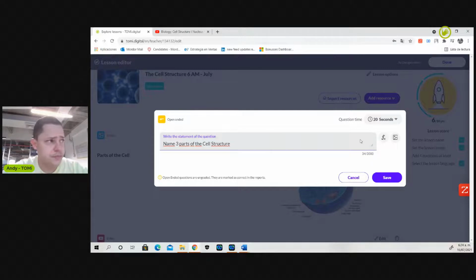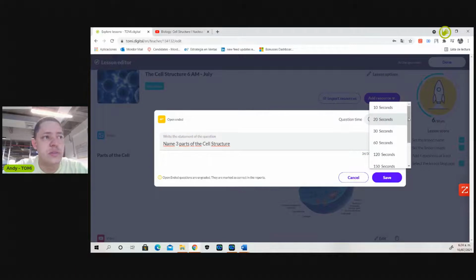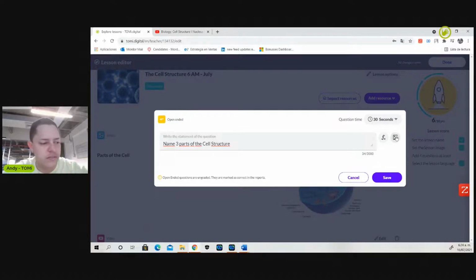For this type of question or this type of resource, I will be able first to determine how much time the student has in order to answer this question. In this case, I'm going to put 30 seconds, and I can also put equations if I want to add them, if it's a math class or a physics class, and I can add images if I want to do it. It's a maximum of 3,000 words, so I'll have enough space in order to put questions, and I'll save it.